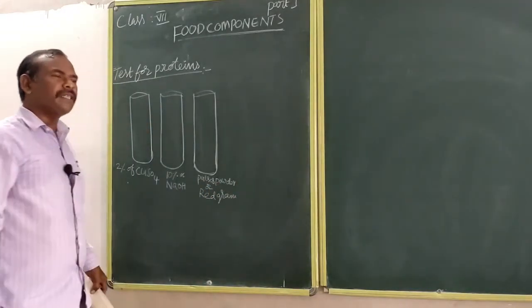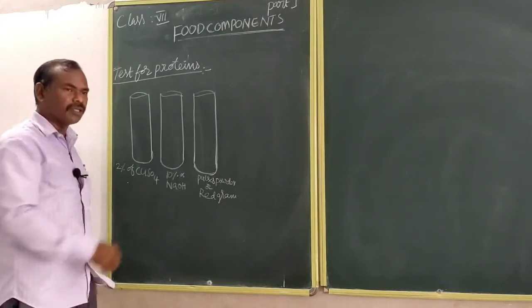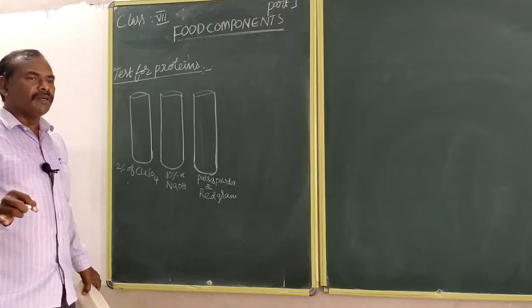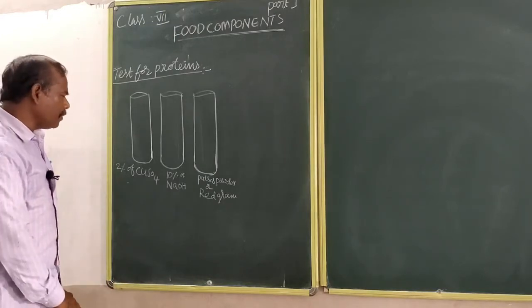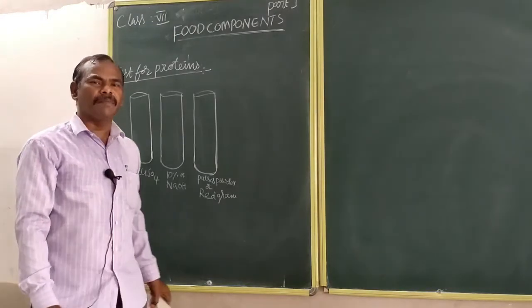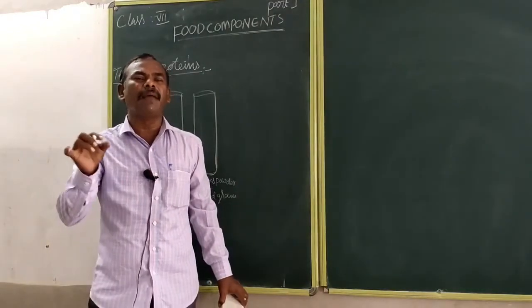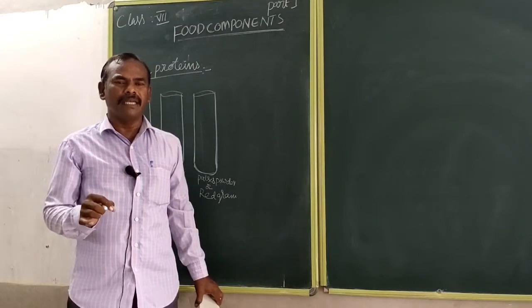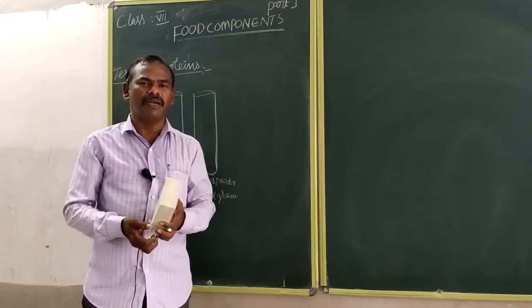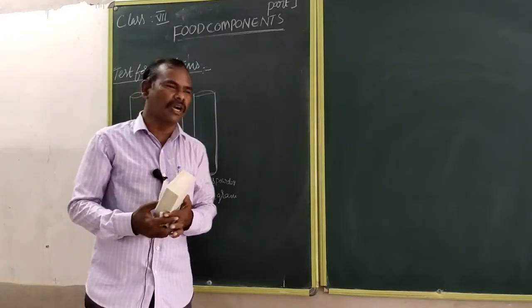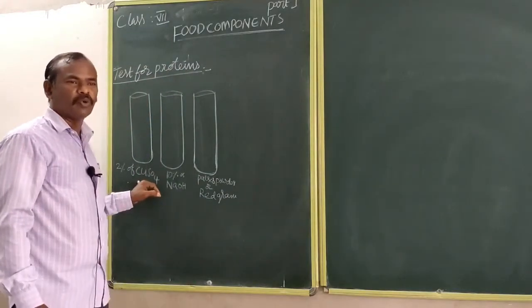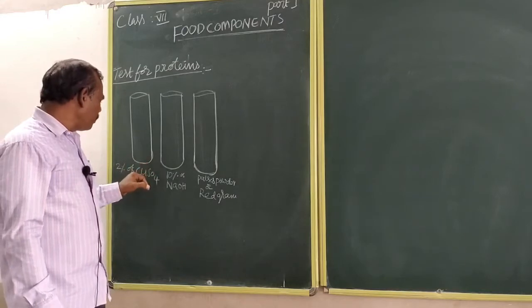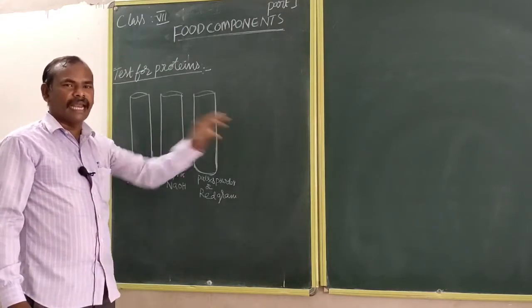So how to prepare the 2% copper sulfate solution? 2 grams of copper sulfate is dissolved in 100 ml of water. That is called the 2% copper sulfate solution. After preparing the solution, keep it in the stand.